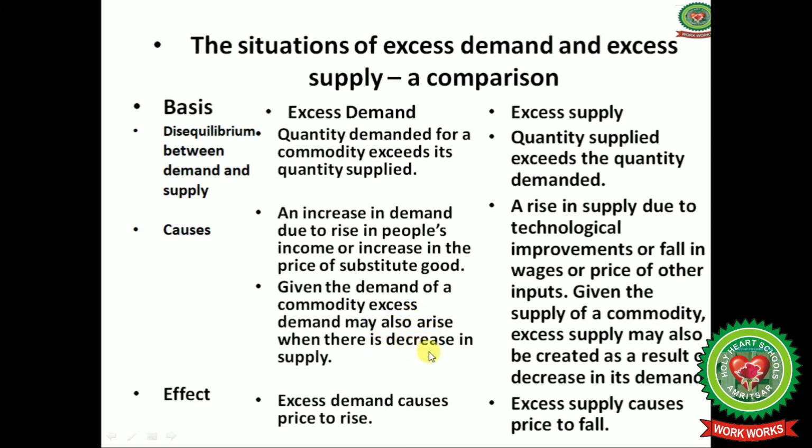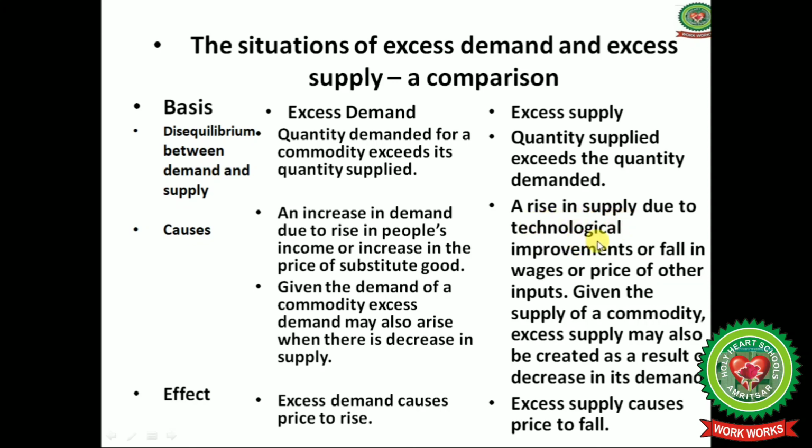Given the demand of a commodity, excess demand may also arise when there is a decrease in supply. And this decrease in supply may be due to hoarding or any other reasons, or an increase in the cost of production also.